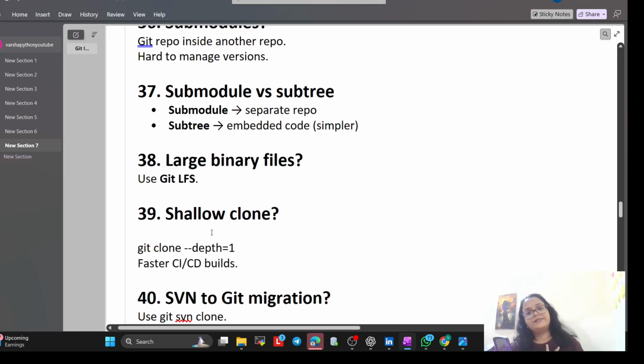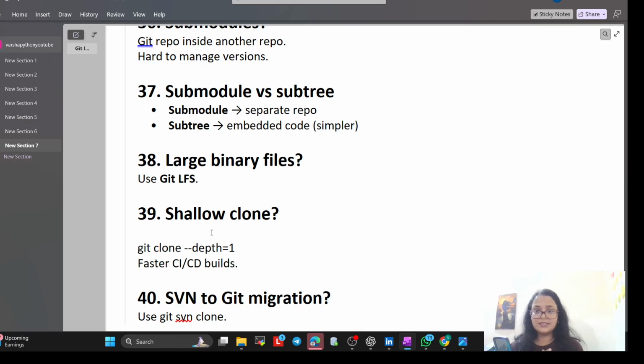Now, LFS, large binary files. That is using the command git lfs. Even though for the high-res splash screen videos or binary files, we use git lfs so that main git history stays lightweight, and with the help of endpoint we can fix it, but it will be there only.